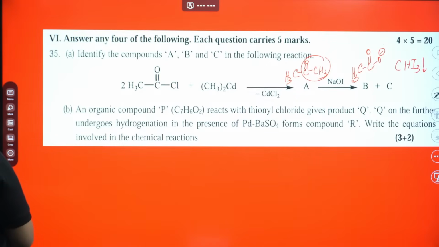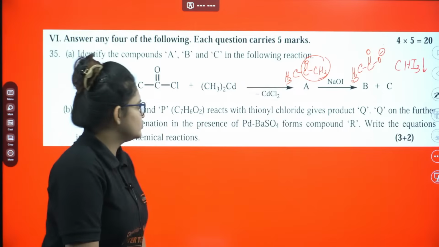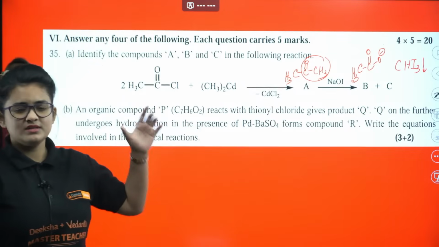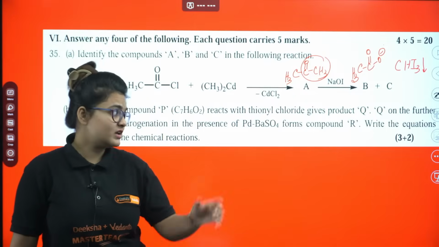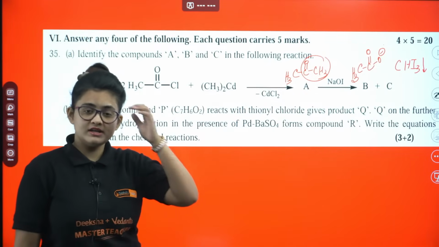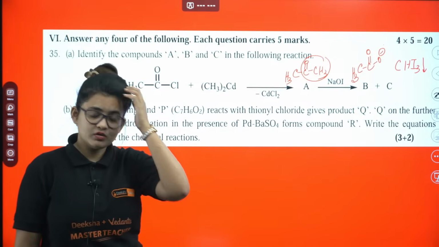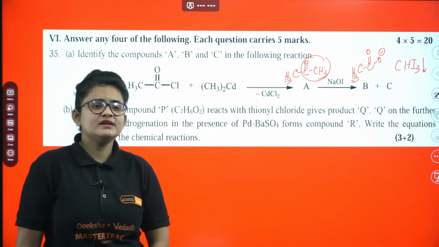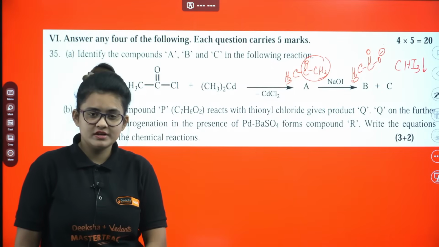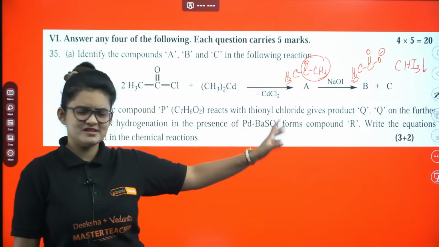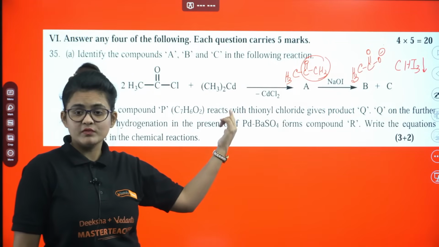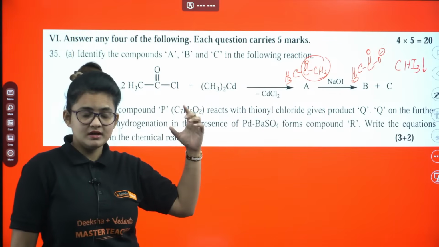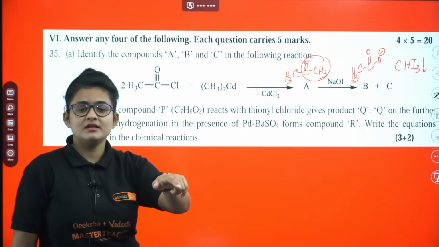So again, I'm telling you at the last moment, if you're not confident enough to proceed with this type of problem, then just don't go for it. Other options will be there. If you are confirmed that you can do it, all the reagents are common for you, then only go for it. I don't think that an uncommon question will come for your examination. So make sure that you are practicing whatever is given in the model paper, and this type of question, because they give a direct 5 marker.